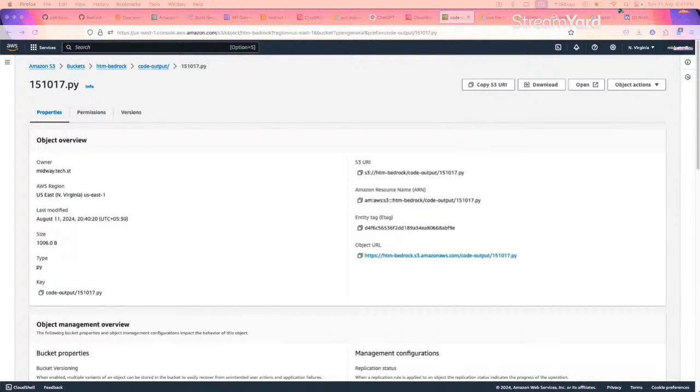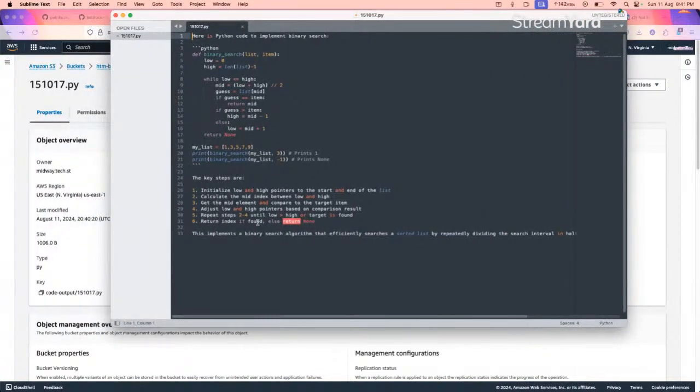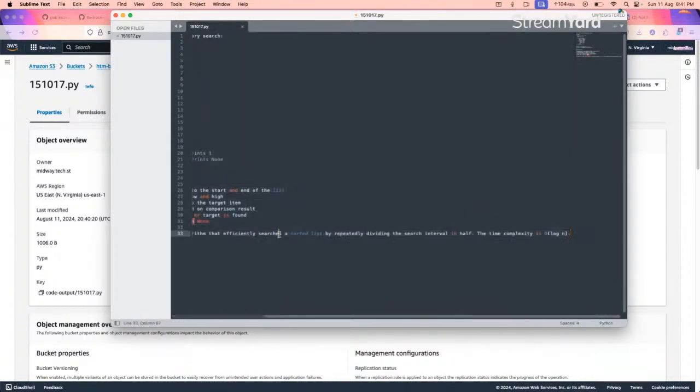So here the code is generated, and not just the code. Here is the code to implement binary search. It gave the Python code completely. It gave the list, and then it also gave the steps.